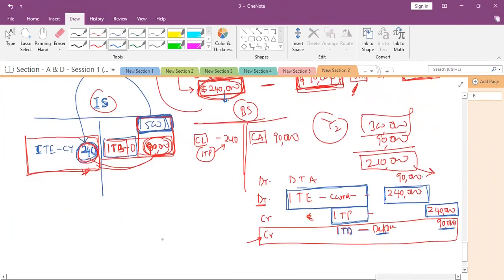The income tax department is saying that for the current year you have to pay tax of 240, but it is not matching here, right? We are not going to change the current year income tax. We are increasing the benefit we are recording now, directly recording the benefit here, this 90,000. Now tell me, what is the adjustment?